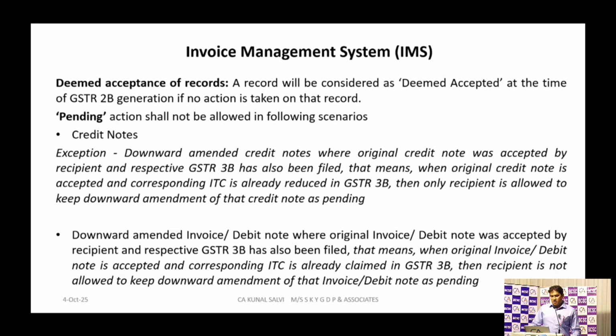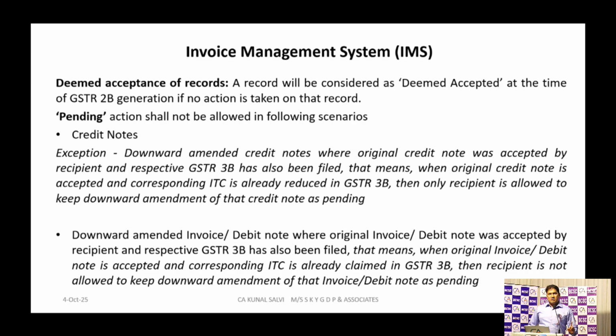Deemed acceptance was there. Pending action shall not be allowed in the following scenarios. For the transactions, there are three action buttons in the Invoice Management System: one is accept, one is reject, and one is pending. For the following categories of documents, you cannot keep them pending, that is credit notes. It was the original advisory for the Invoice Management System; we'll go through the latest also. But for the credit note, you cannot take pending action.